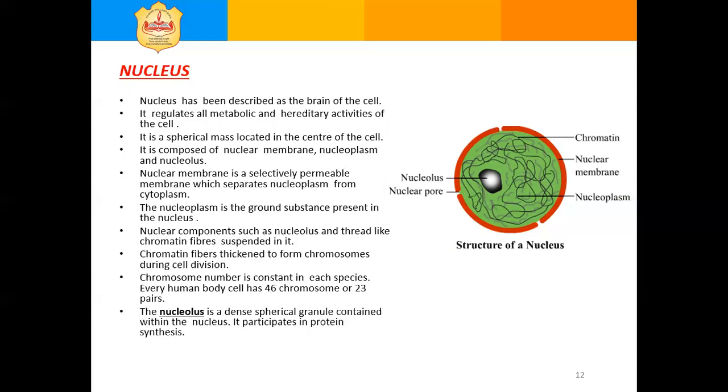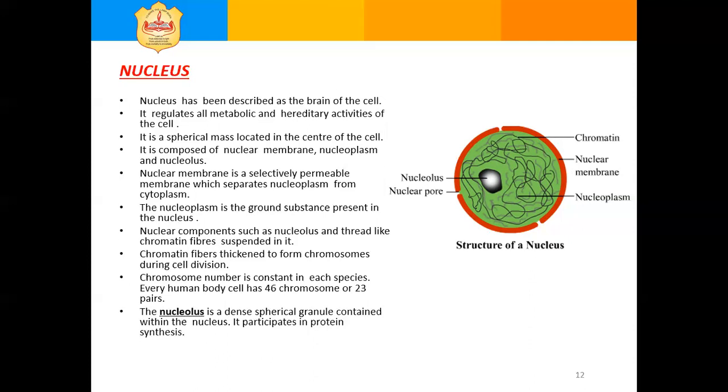Next is nucleoplasm. The nucleus is filled with a transparent, semi-solid, granular ground substance called nucleoplasm. Nuclear components such as the nucleolus and chromatin threads remain suspended in it.